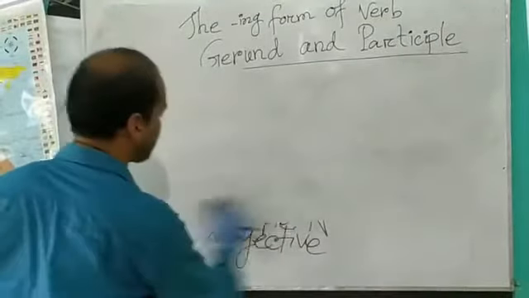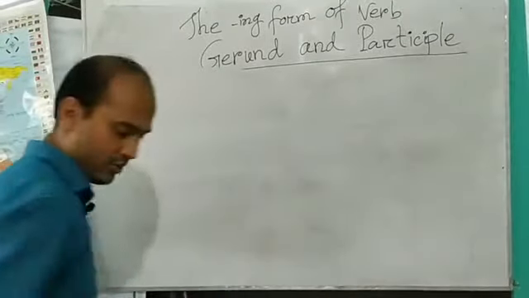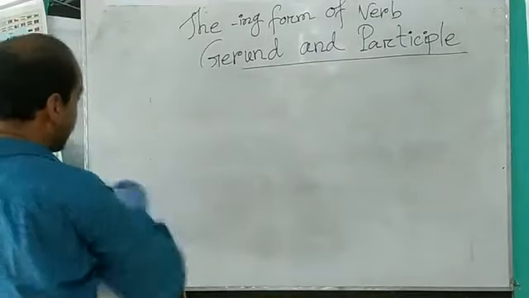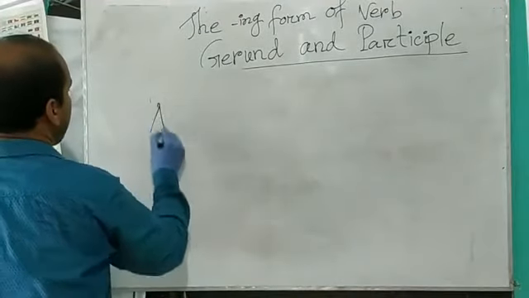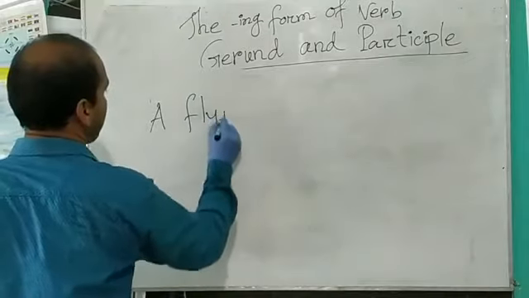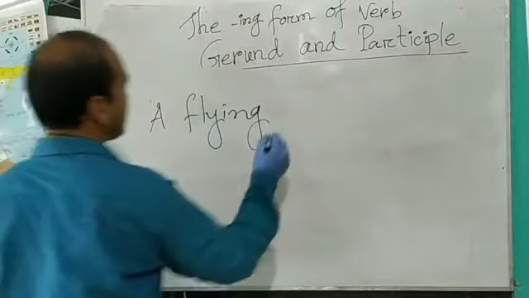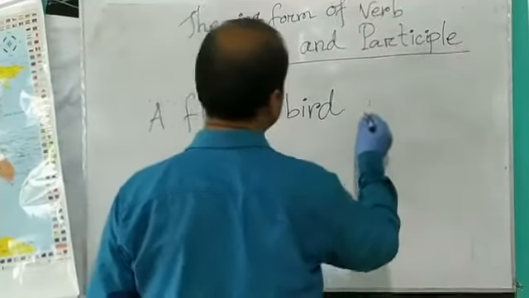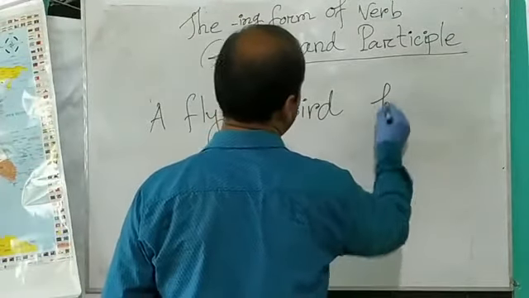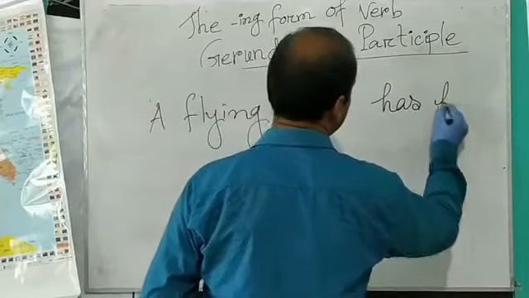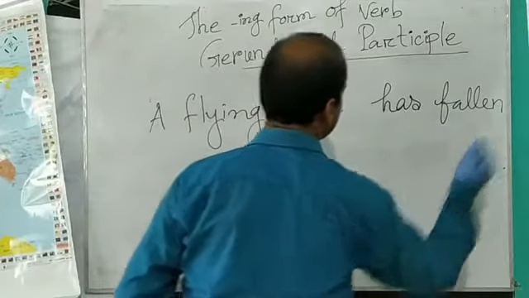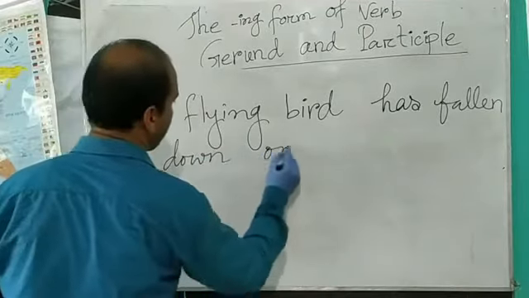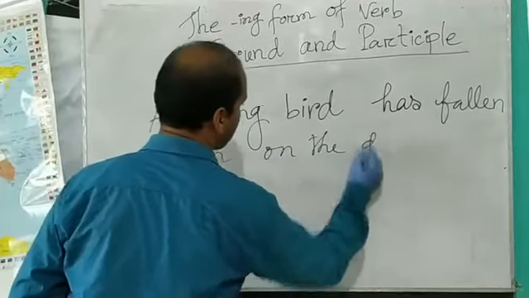Now I will show you another sentence. A flying bird has fallen down on the ground.